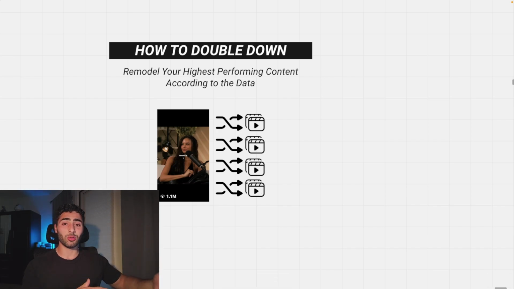And what that's going to do is cause a snowball effect on your page. It's going to cause your page to grow exponentially. This is how you grow the fastest to 10K followers and beyond. What a lot of people do, a big mistake I see, like I said earlier, is they get their first viral video or they see some pieces of content perform above average on their page. And then they sort of just keep on doing whatever they were doing and sort of hoping for the best, right? That's not what you guys are going to want to do.